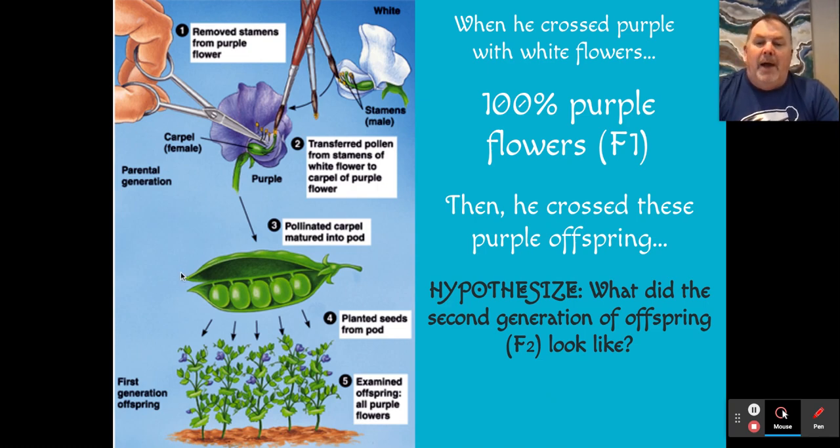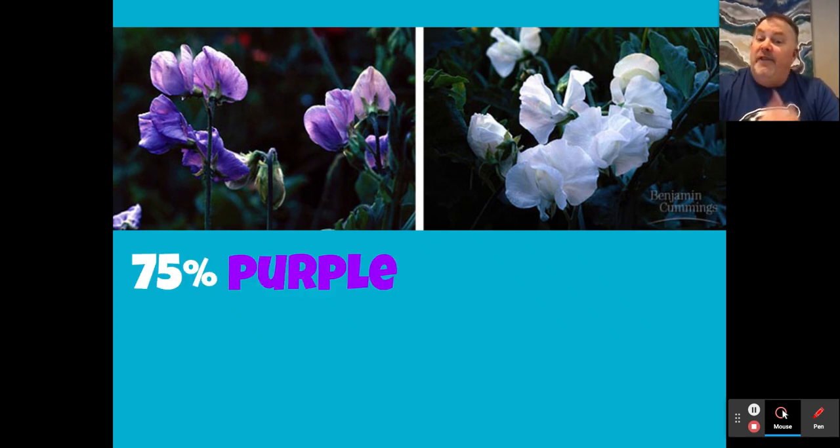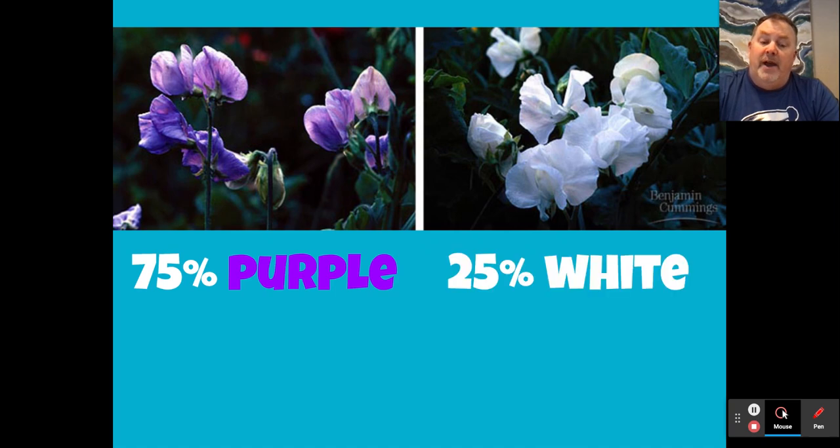And again, I would say that they're related. They came from the same parents. So in plants, it's a little easier to crossbreed ones that have similar parents or the same parents. And what you noticed here is that we got 75% purple and 25% white plants. So again, remember we went from pure white and pure purple to 100% purple. Now in the second generation, we get a mixture of 75-25. And again, this was done over and over again. So this wasn't just a one-time scenario.